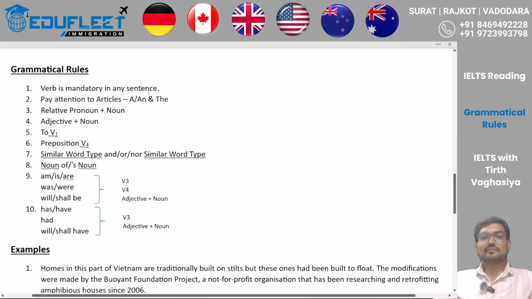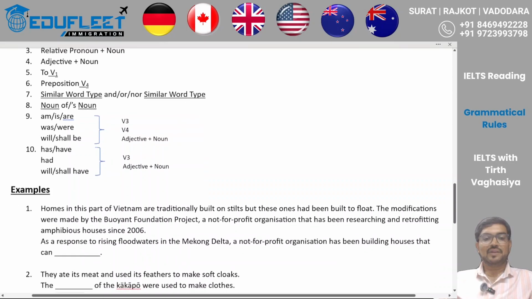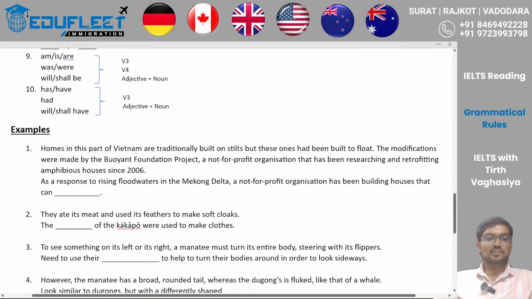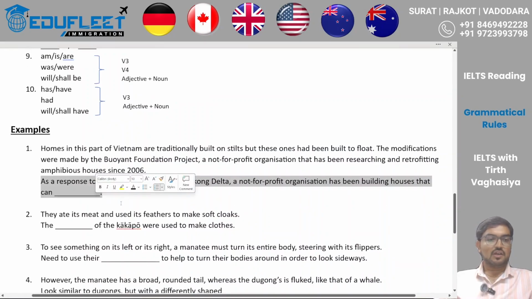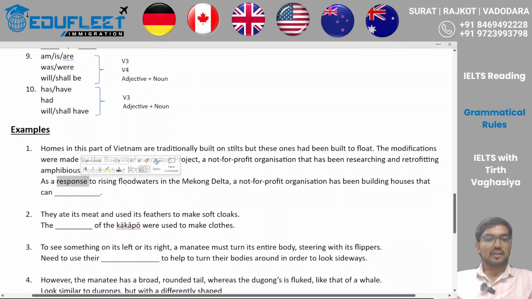To help you understand better, I have picked up a few passages from the reading section and the corresponding blank. If you look at this line, this is your question statement, which mentions: as a response to rising flood waters in the Mekong Delta, a non-profit organization has been building houses that can something. Now we can clearly understand that that is a conjunction, and after that we should expect the verb. But what has happened? The sentence has stopped at the modal verb, and after the modal verb can, we need to have